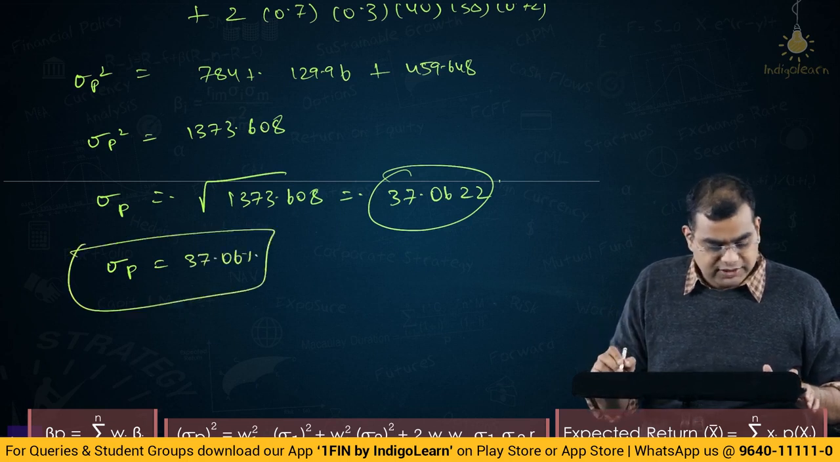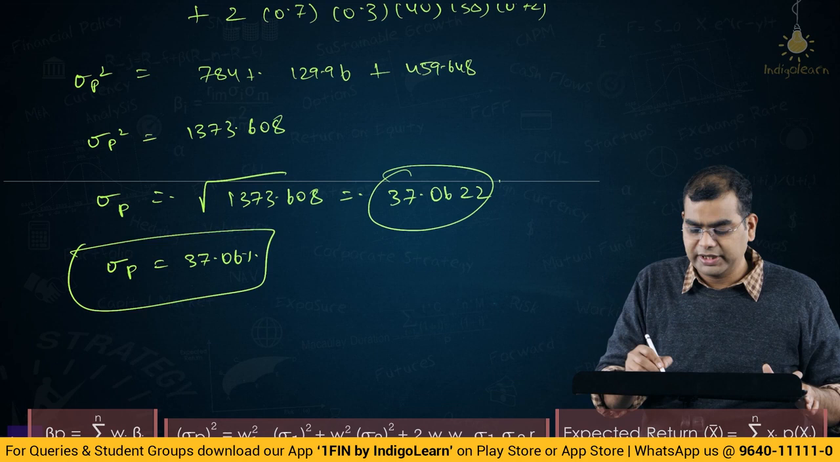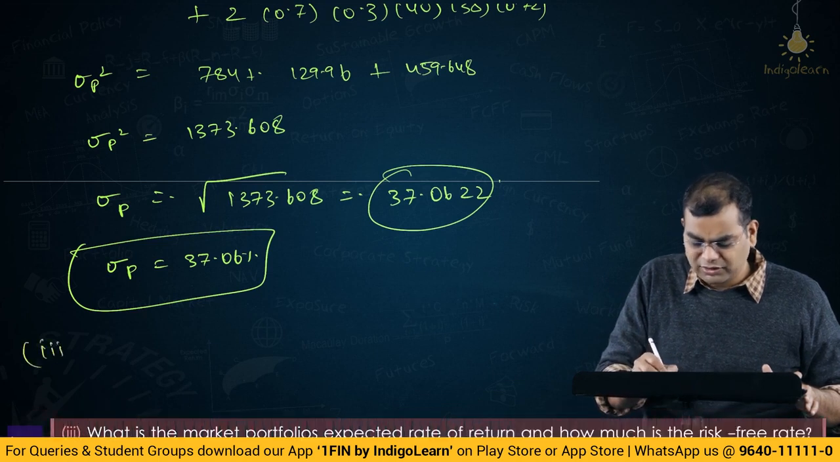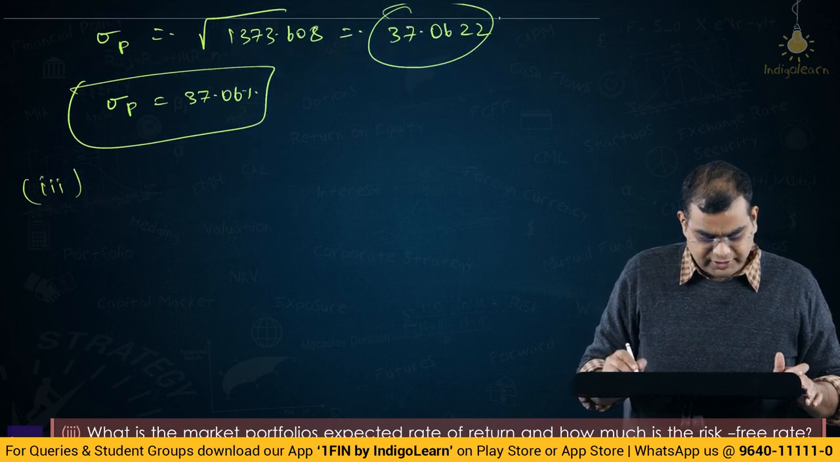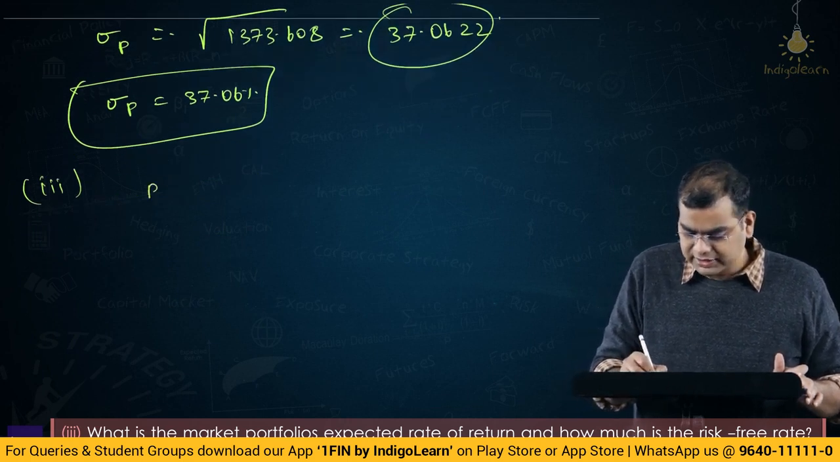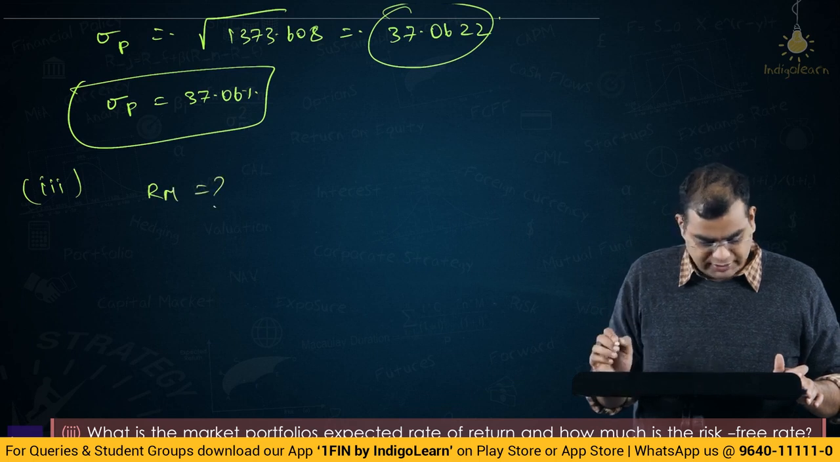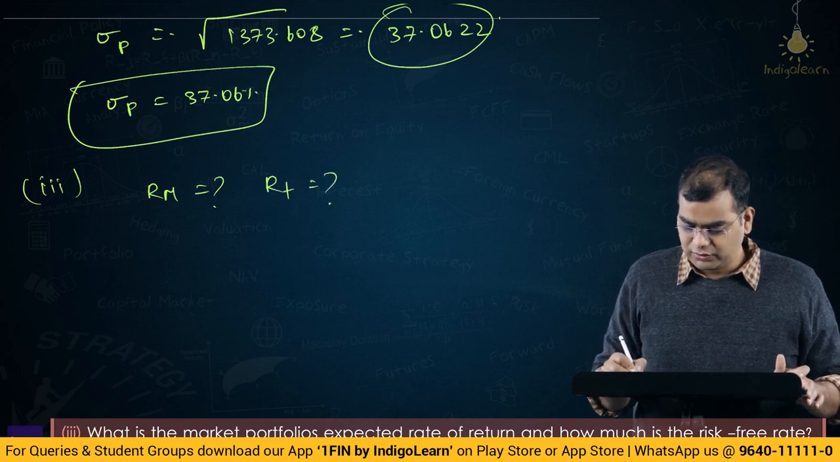If you invest 30% in B and 70% in A, what is your expected rate of return and portfolio standard deviation? Both of them we've got. Now coming to the third one. This was looking slightly odd to me also. What is the market portfolio's expected rate of return and how much is the risk-free rate? So they're asking return of the market is equal to question mark, and RF is equal to question mark.